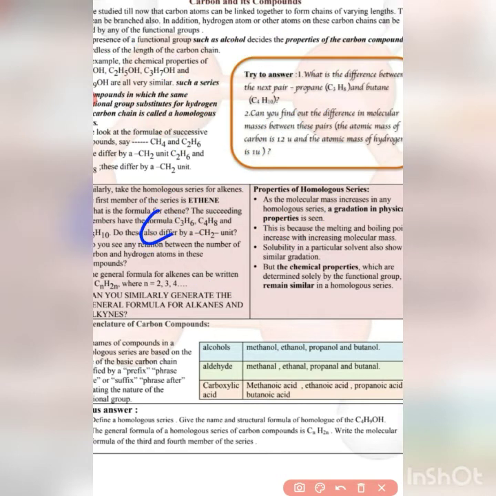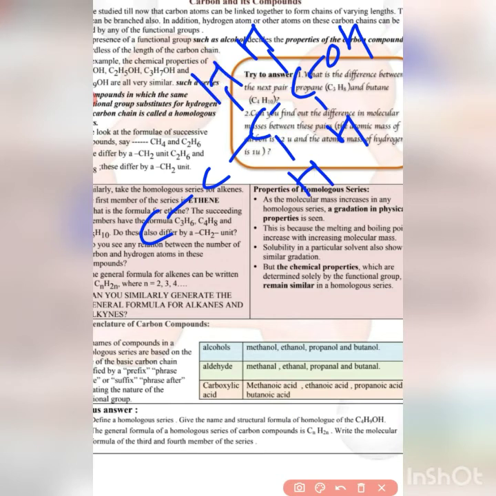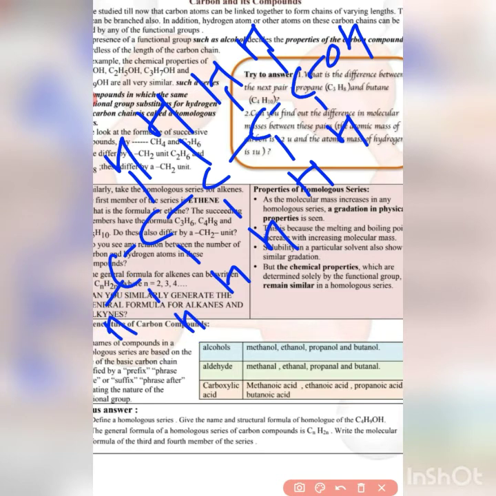For example, for C4, 1, 2, 3, 4 carbon atoms, this is the OH and hydrogen atoms are written here. This is the structural formula of butanol. And if we want to write for pentanol, here is one more carbon atom, so it now becomes 5 carbon atoms with 3 hydrogen atoms attached to this carbon. So this is the structural formula of pentanol. Now let us see the next question.